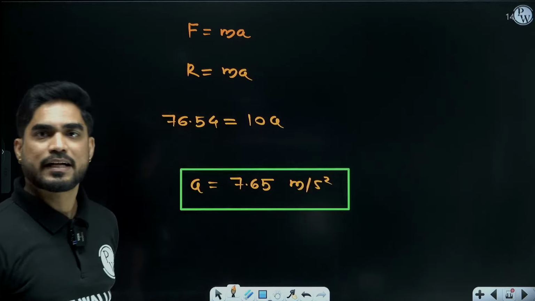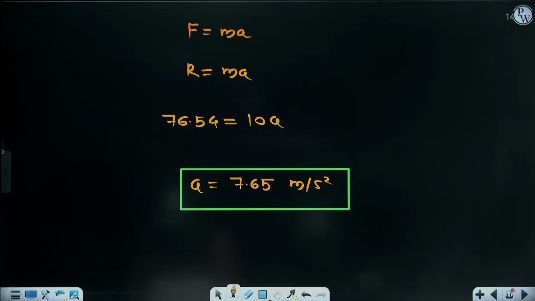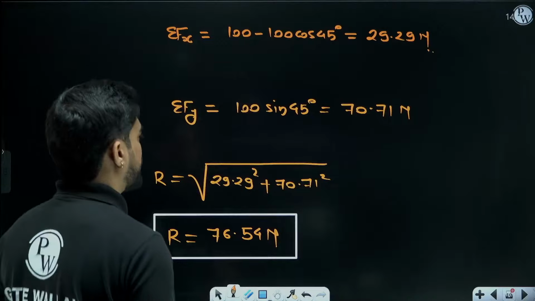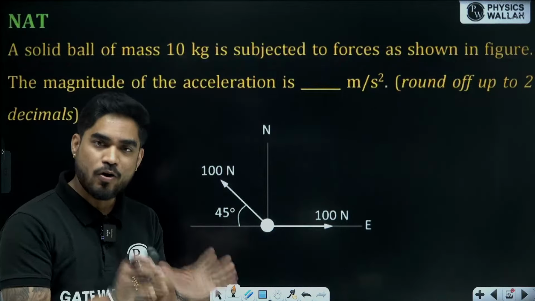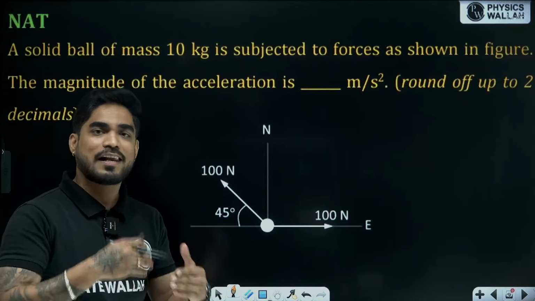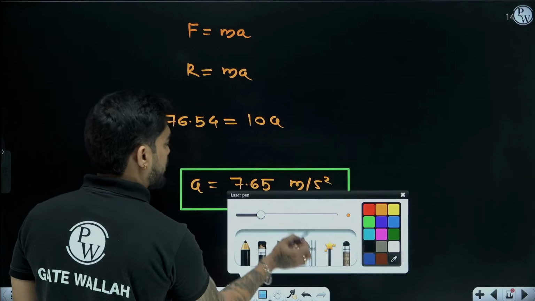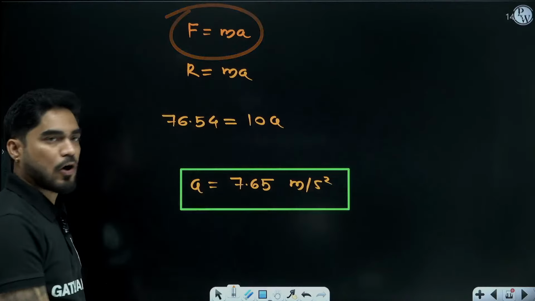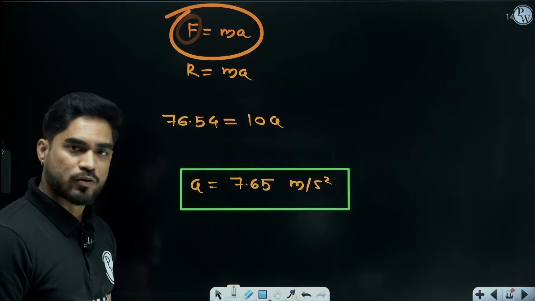Is this what we are getting? Very good, Divya. Very good, Anubhav. Very good. Excellent. 7.65 meter per second square. So this was a simple question, but still a few of you got an incorrect answer because of lack of clear concept. You know this equation F equal to ma, Newton's second law. But here F should be equal to the force, right?